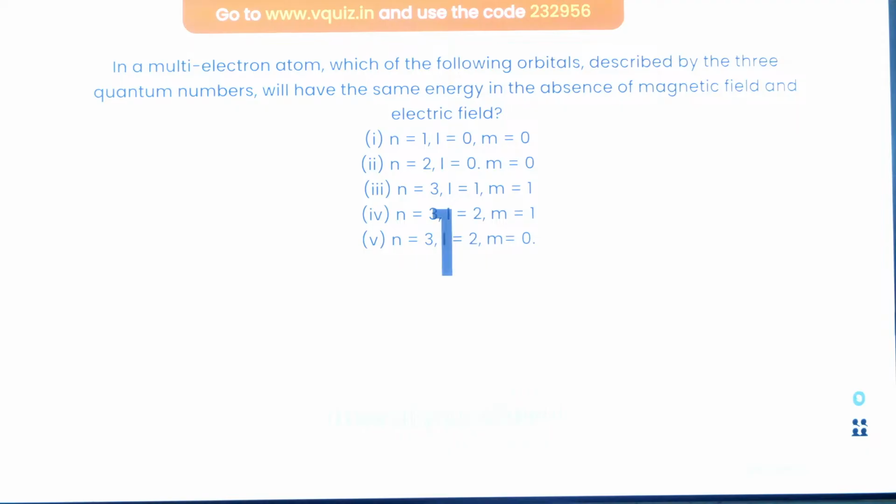In a multi-electron atom, which of the following orbitals described by 3 quantum numbers will have the same energy in the absence of a magnetic field? Means you just simply figure out the same energy orbitals. Degenerate orbitals, we call them. Degenerate.